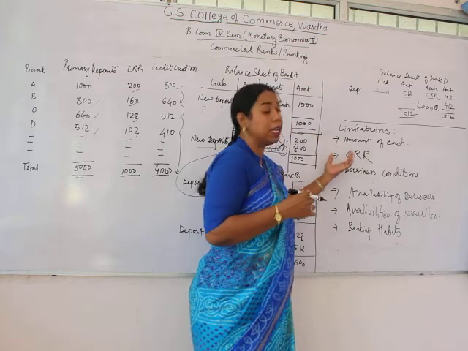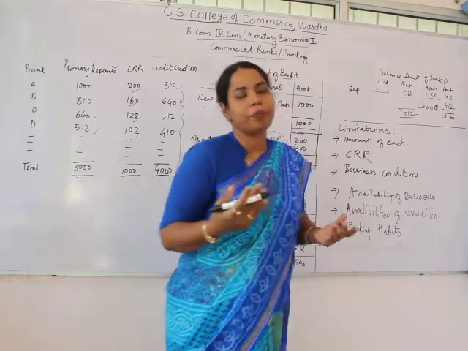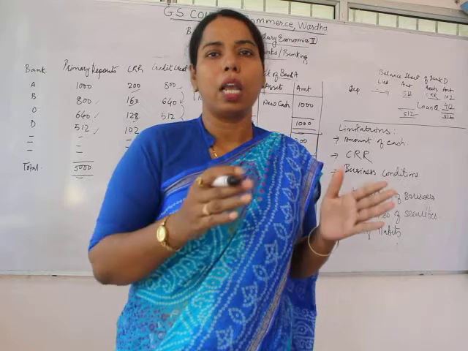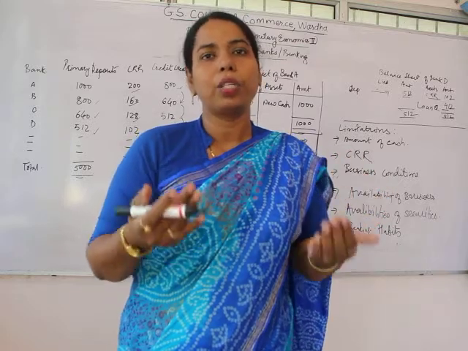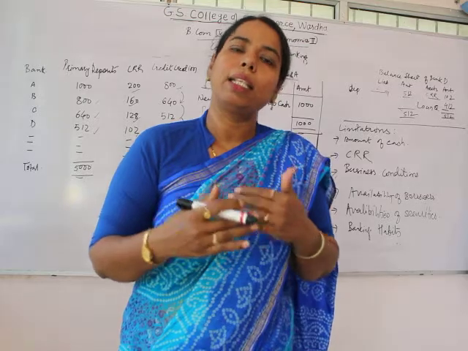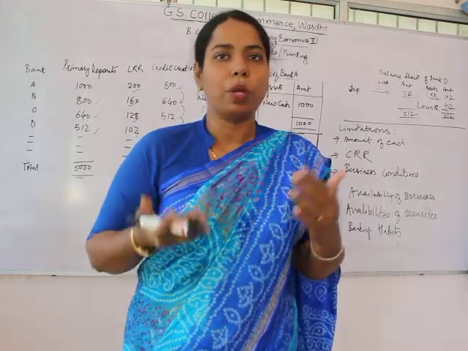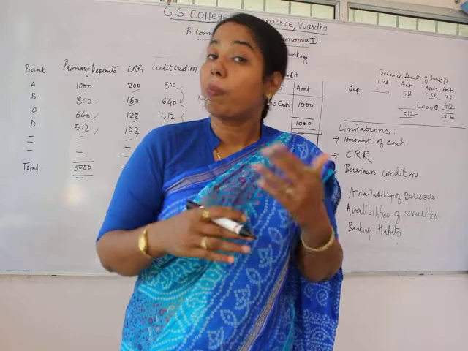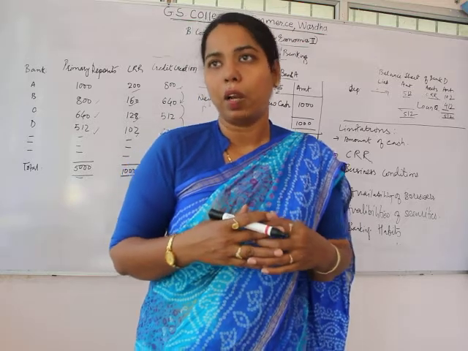Then the second is the CRR, cash reserve ratio. If the CRR is higher, then the credit creation will be less. If the CRR is less, then the credit creation will be more, because we have seen that the credit multiplier is actually the reciprocal of the CRR.